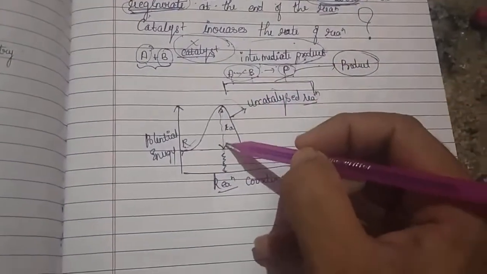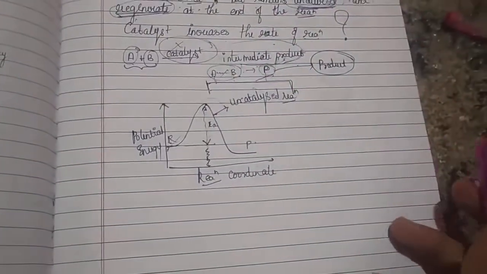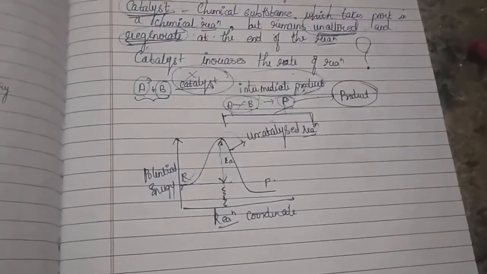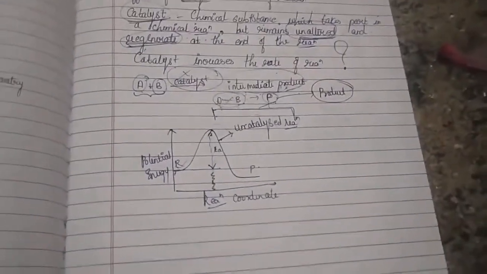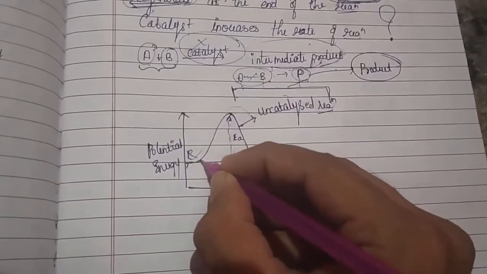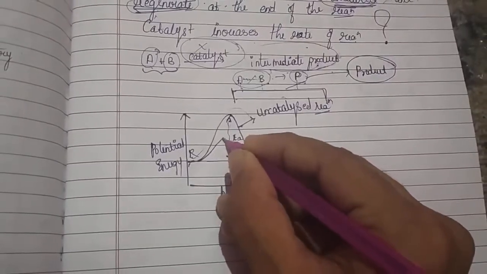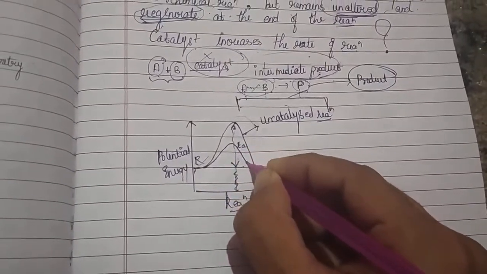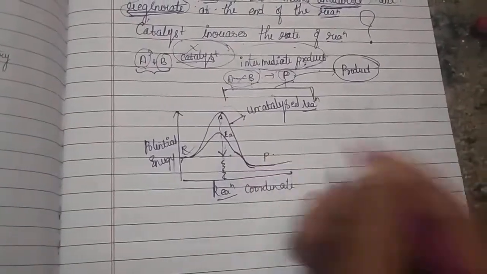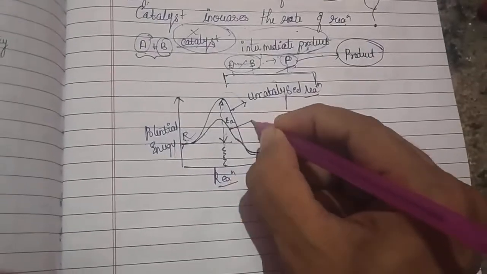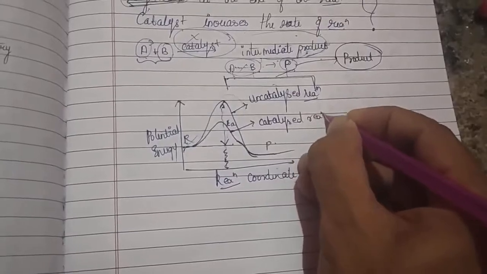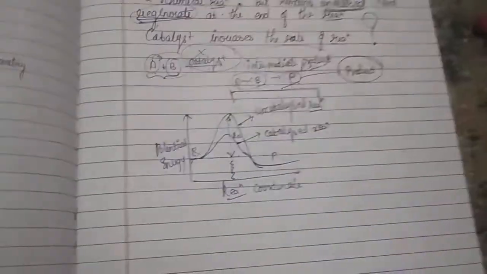And of course, we know as the activation energy increases, what happens to the rate constant? It decreases. Rate constant decreases, so what happens to the rate of the reaction? It also decreases. So what happens when you are using the catalyst? Please mark over here. You will be getting an alternate path, in this way. So now this is your catalyzed reaction. In the same reaction, I have used a catalyst.